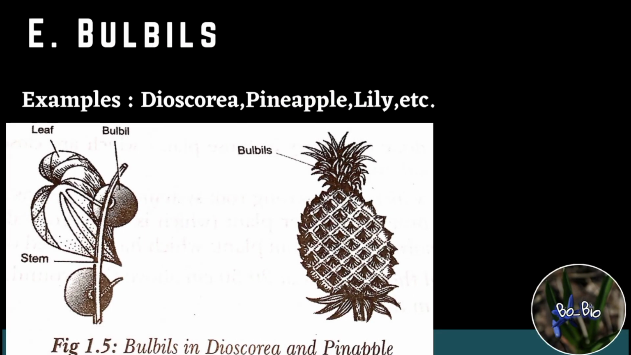So the next type of natural method of vegetative propagation is bulbils. These are specialized fleshy and rounded bud-like structures. These structures can give rise to new plants on detachment. The examples include oxalis, pineapple, lily, etc.